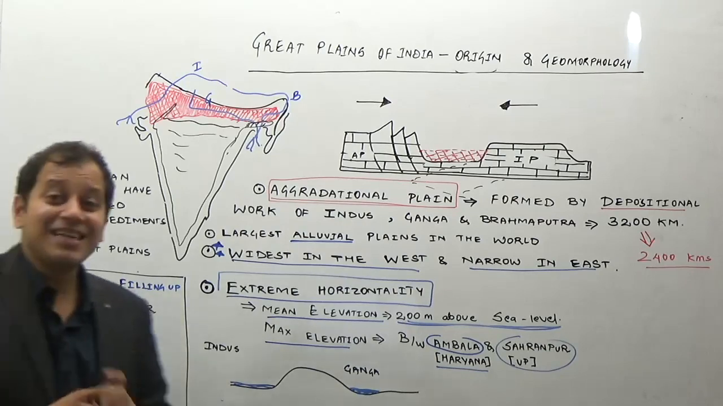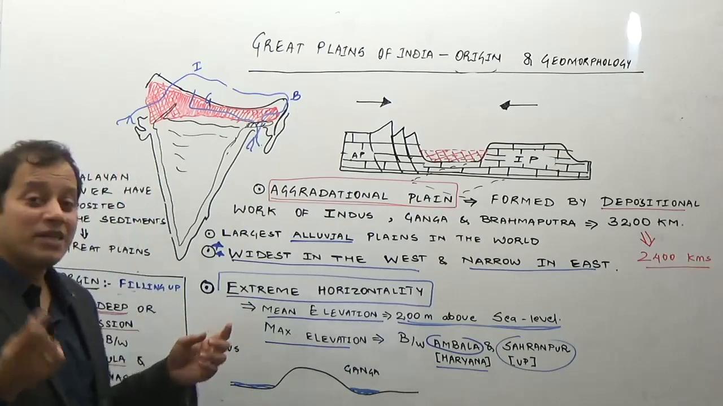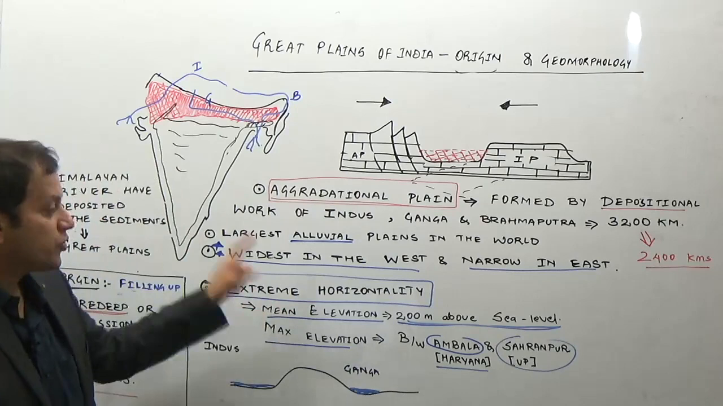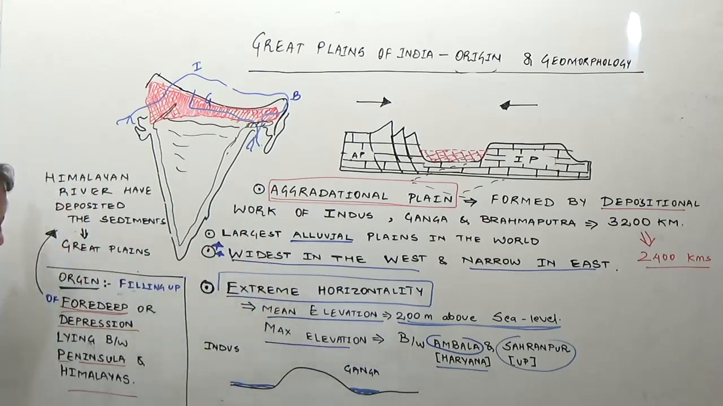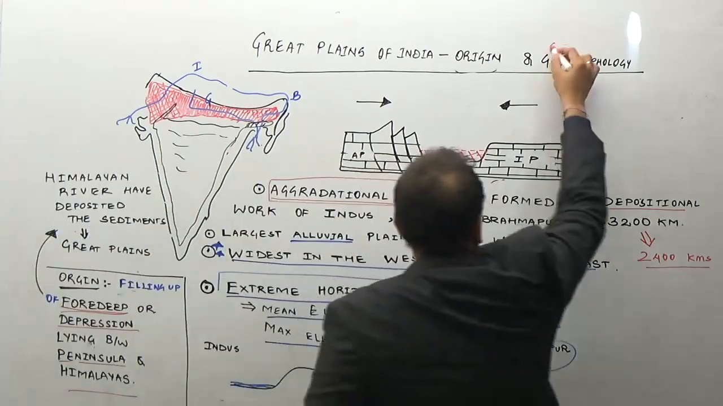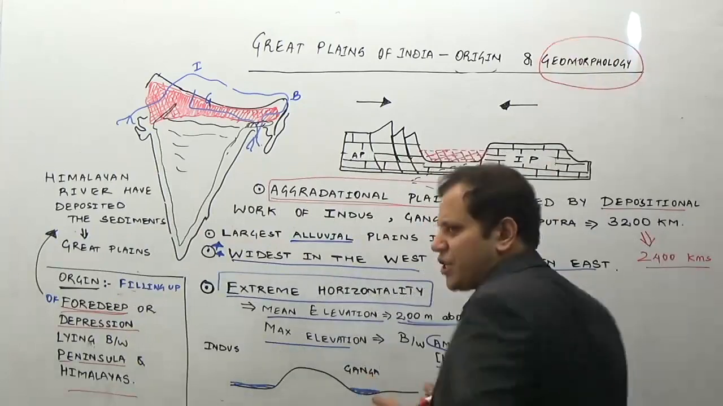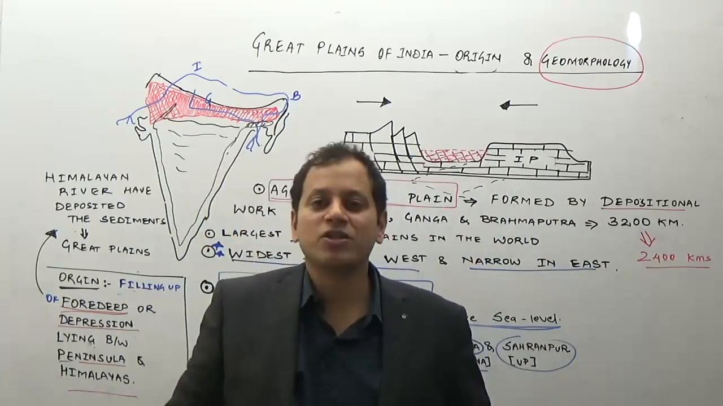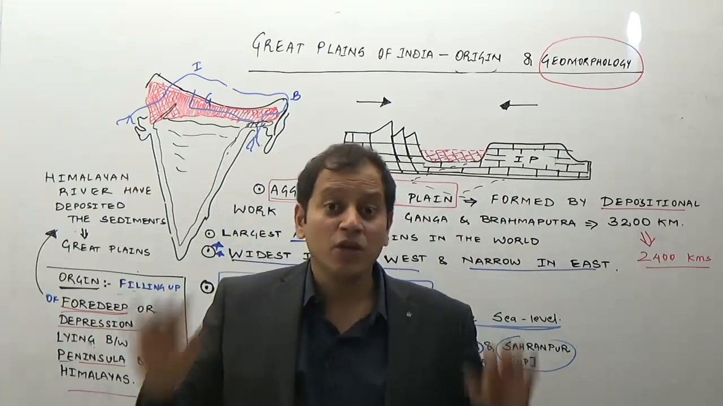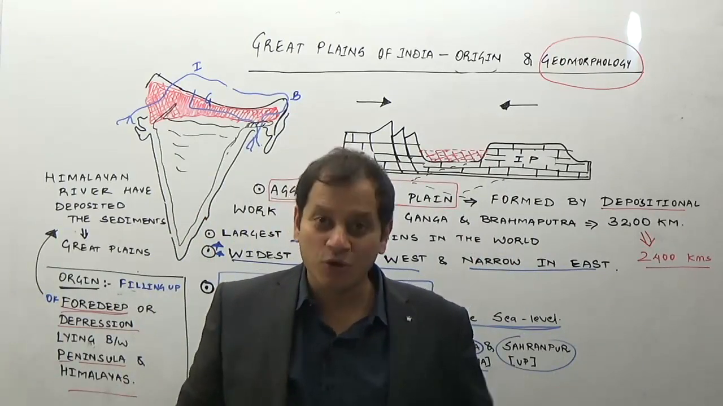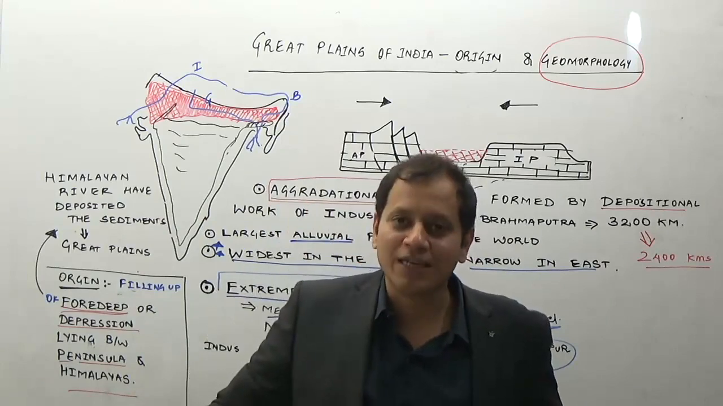So these are the general characteristics of the Great Plains of India. What are the exam points you should remember? You should remember the extreme horizontality, the width, and the origin, that is, they are formed due to filling up of a foredeep or depression. Now the next topic is geomorphology of the Great Plains of India. What do you mean by geomorphology? Structure. Is there any change in the soil structure or rock structure of the Great Plains of India?